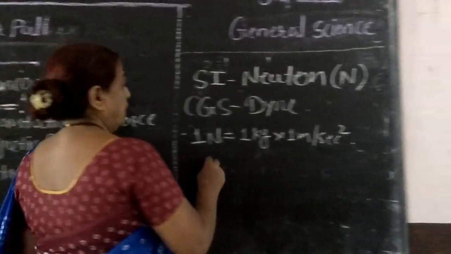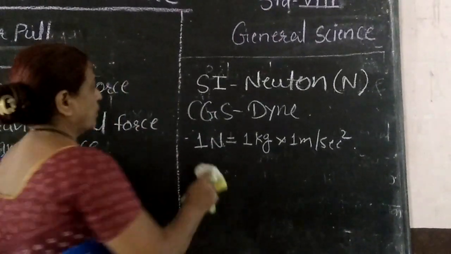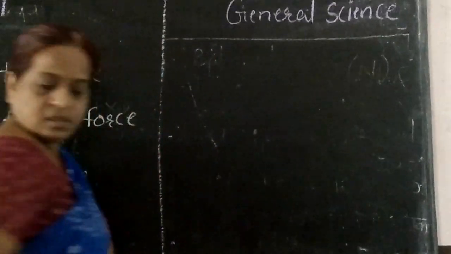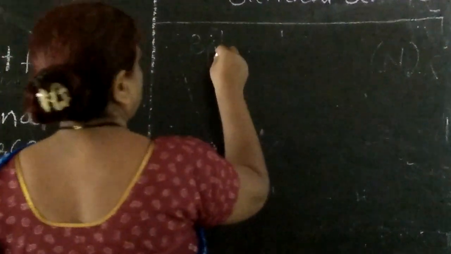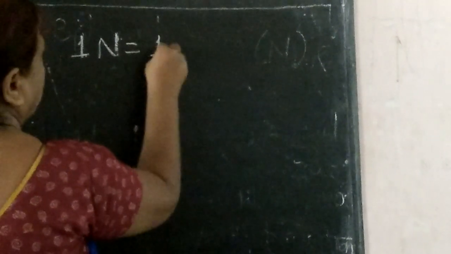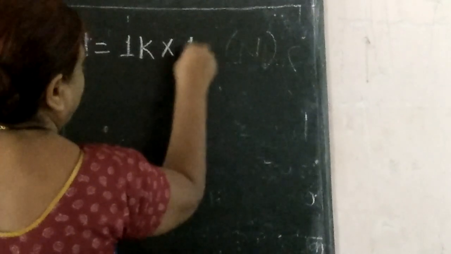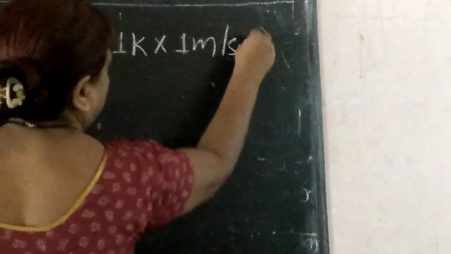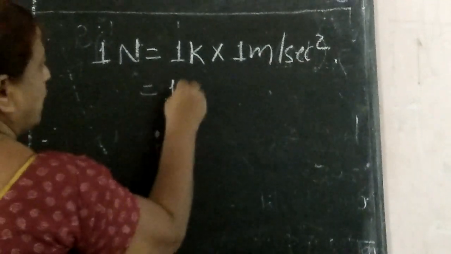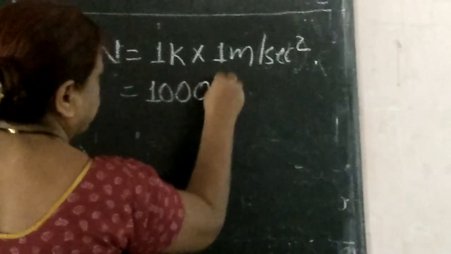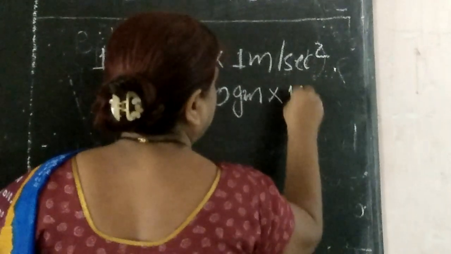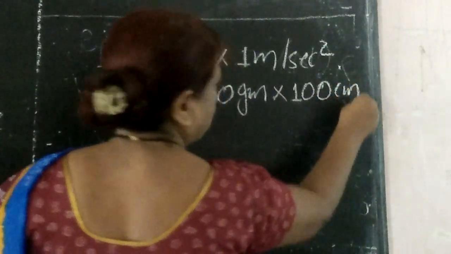Okay, now see. 1 Newton is equal to 1 kg into 1 meter per second square. 1 kg is 1000 grams, and 1 meter is equal to 100 centimeter.